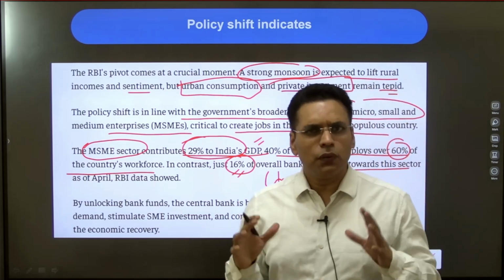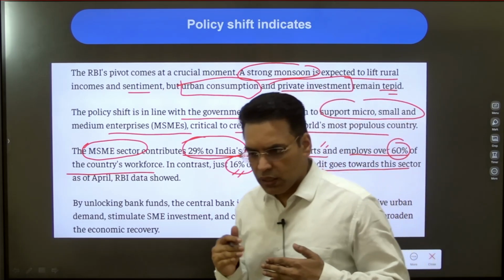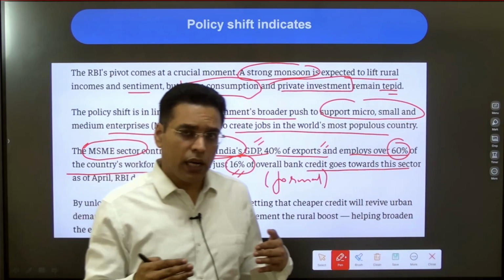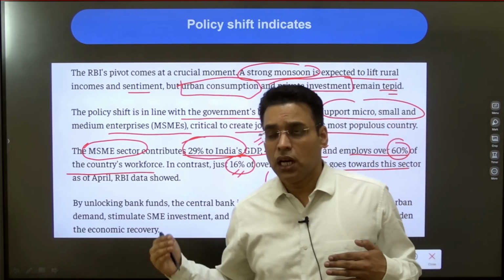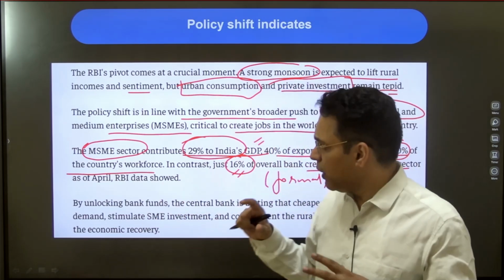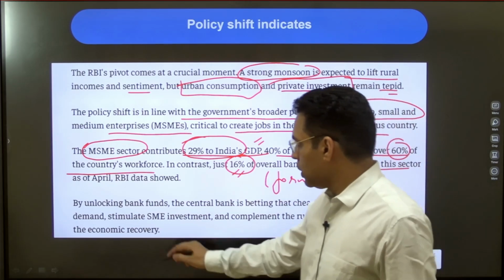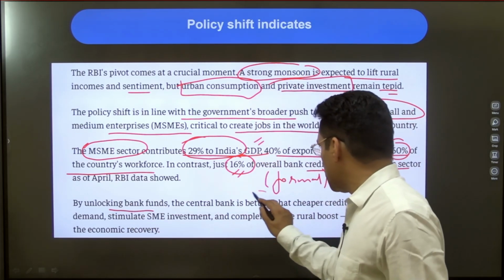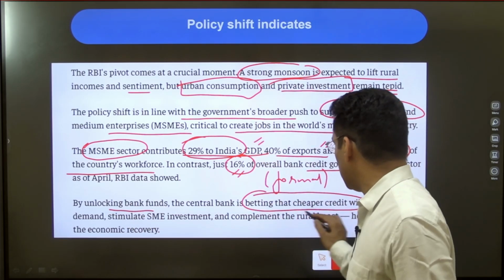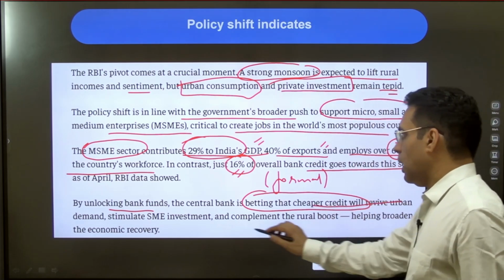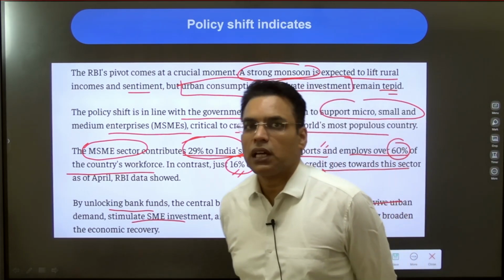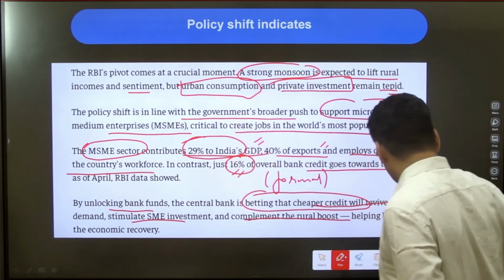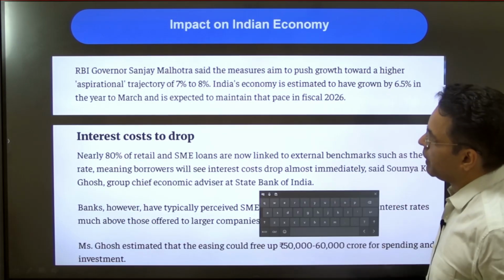So this sector will require utmost push because we are here competing with countries like China, Vietnam, even the Southeast Asian economies like Malaysia, Thailand. So we have to push ourselves. Now, unlocking the bank fund, the central government is assuring that cheaper credit will revive the economy, and it will revive the investment and complement the rural boost demand, and the economic recovery will be better. So India will grow better in the coming year, depending on that.